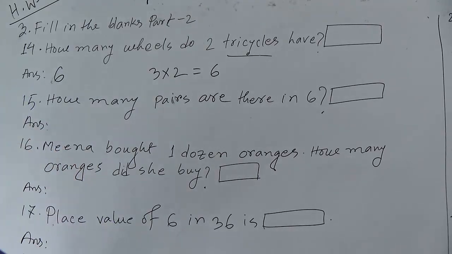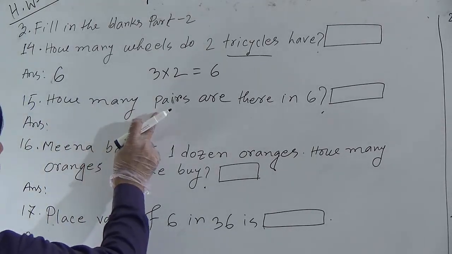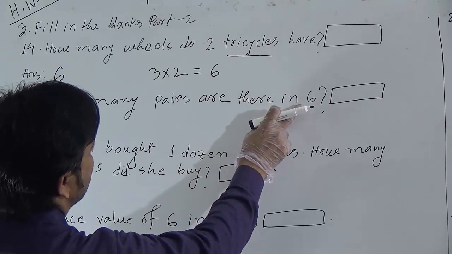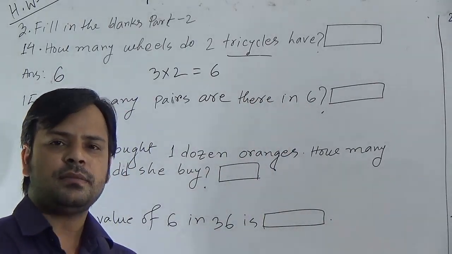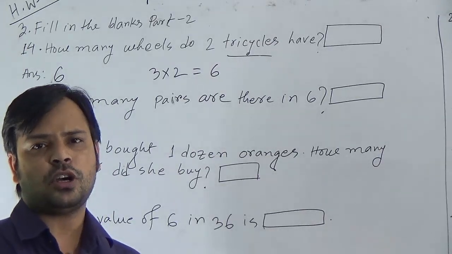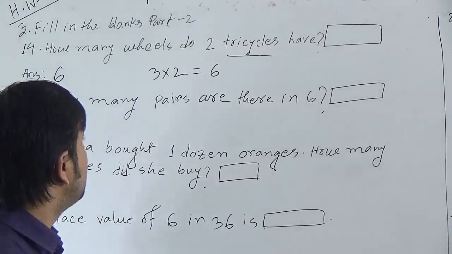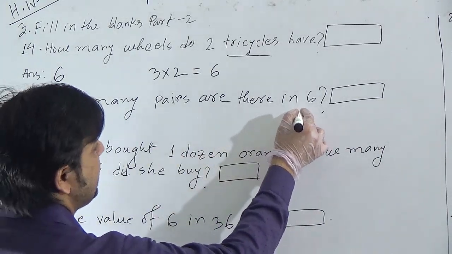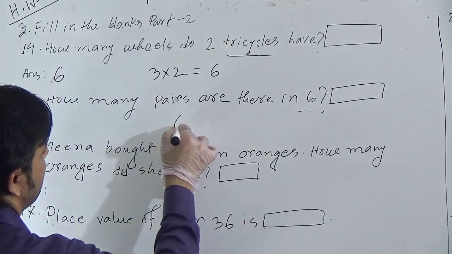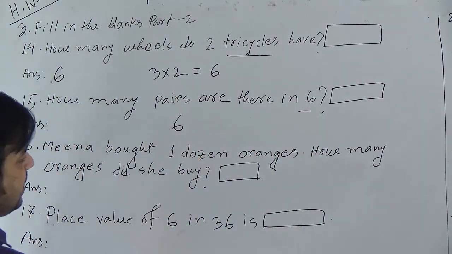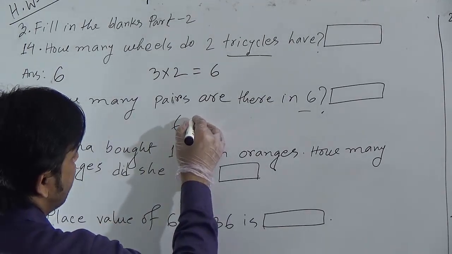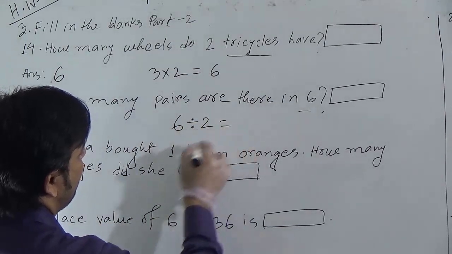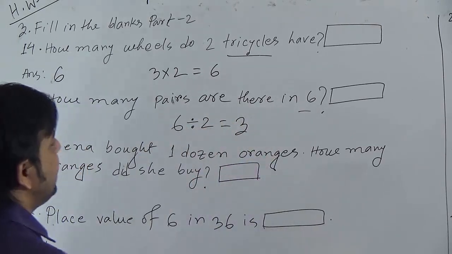Now, next question 15. How many pairs are there in 6? Dear students, you know, one pair means 2 items or 2 units. So, here is 6. Total item is 6 and one pair contains 2. So, if we divide 6 by 2, we will get 3.